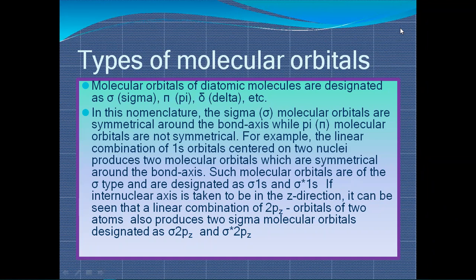It means a 1s bonding orbital will be there and a 1s anti-bonding orbital will be there. If the internuclear axis is taken to be in the z direction, the linear combination of 2pz orbitals of two atoms also produces two sigma molecular orbitals designated as sigma 2pz and sigma star 2pz, meaning bonding sigma 2pz and anti-bonding sigma 2pz.